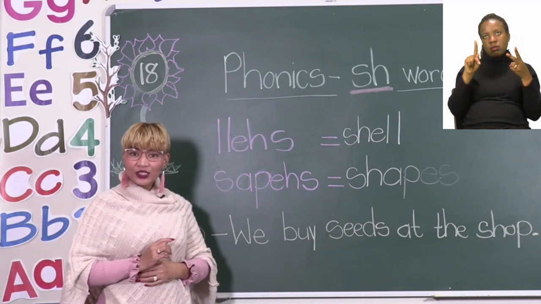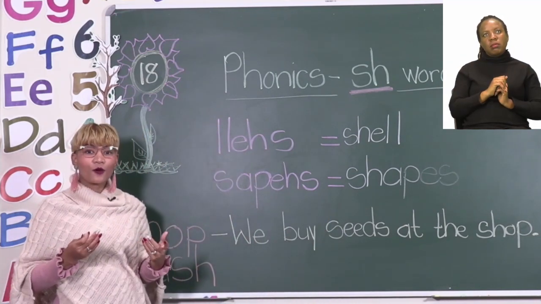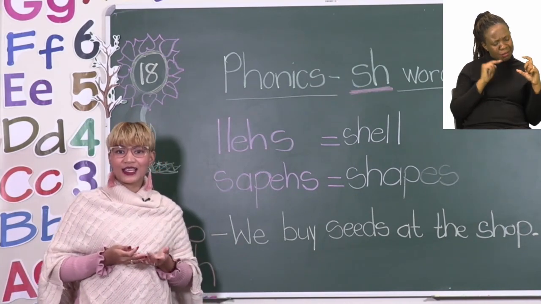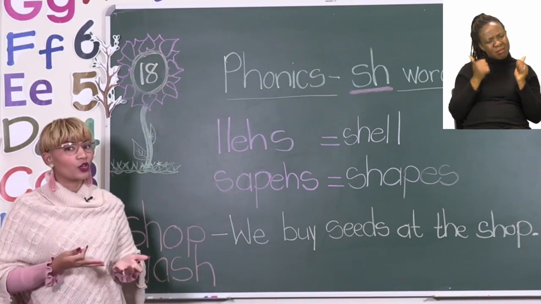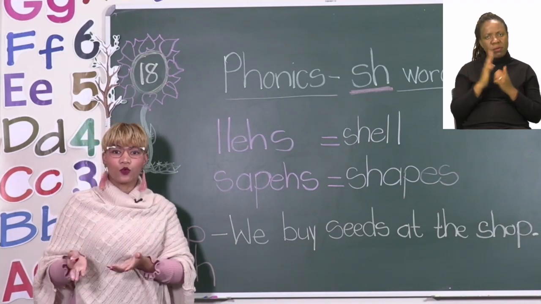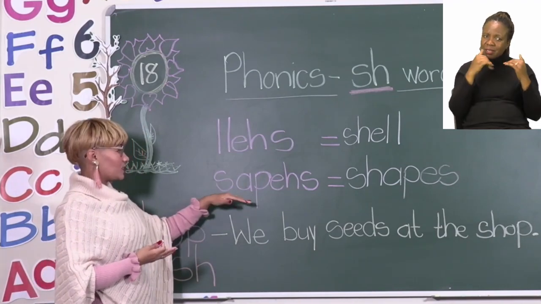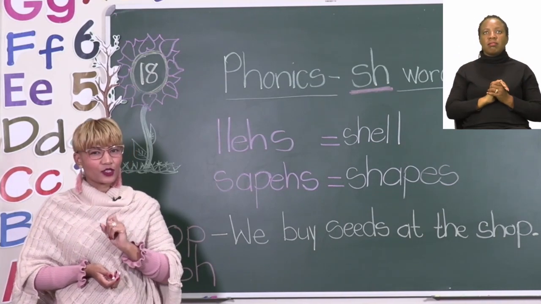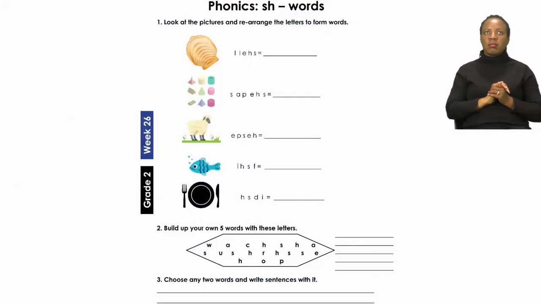What you have to do now, boys and girls, is go back and take a good look at all those pictures and try and figure out what the correct words are that will describe the picture. Now, let's quickly move on to number 2 and see what we have to do there.